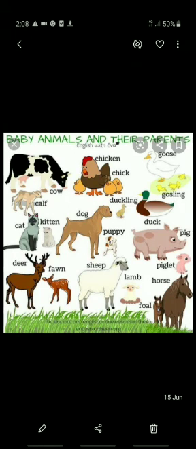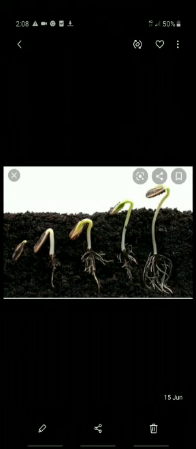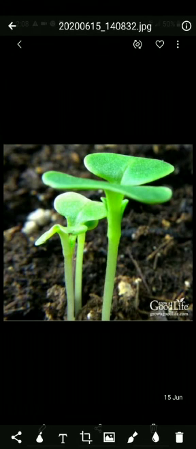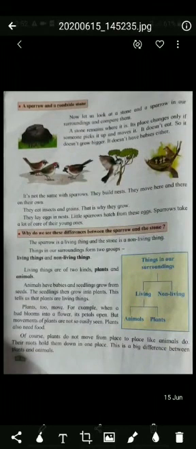Same way with the plants. Now see, you can see here the seed has grown into a small plant. So a seedling grows into a plant. So this tells us that even plants are living things. Plants too move. For example, when a bud blooms into a flower, its petals open, but movements of plants are not so easily seen. Plants also need food.